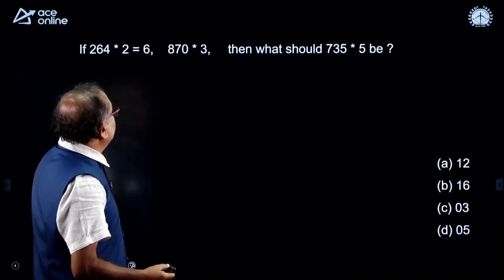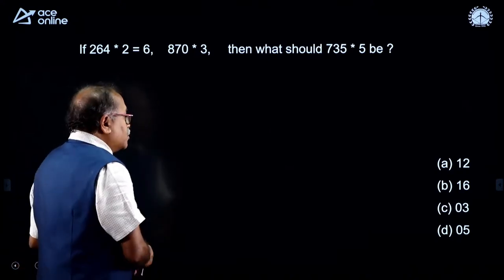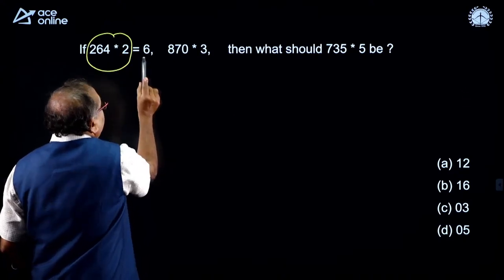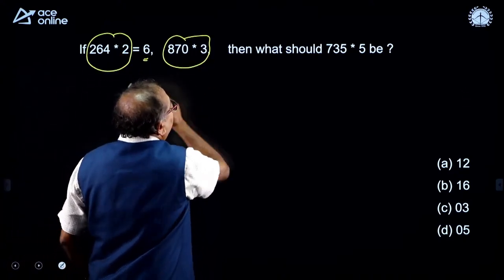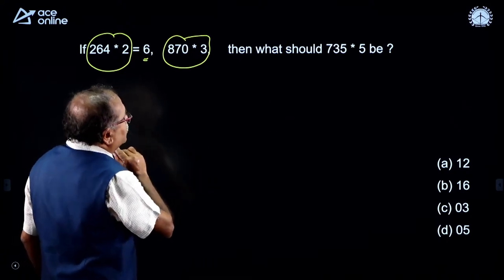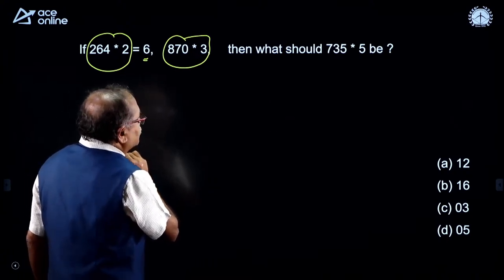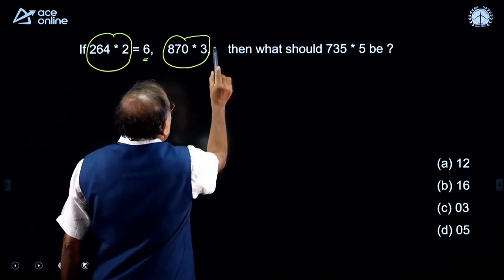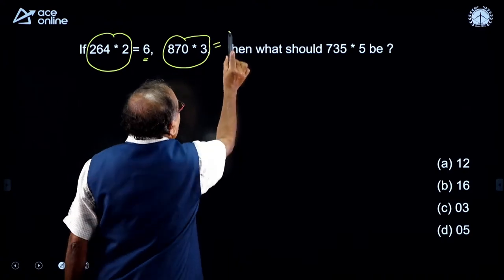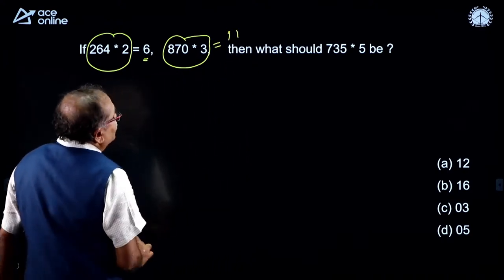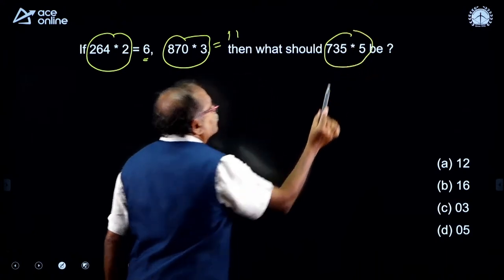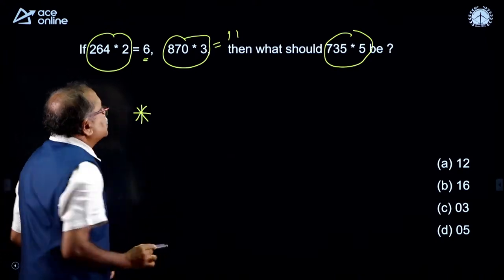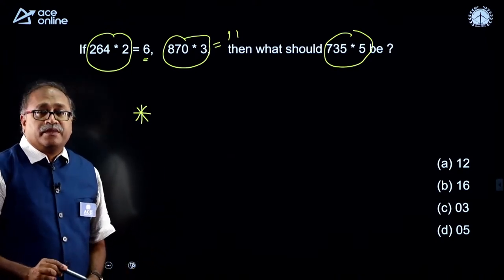Now, come on my dear friends, again it is a question which very frequently comes. By using these two numbers you are getting 6, by using these two numbers what is the result? You are getting 11 over here. By using these two, what should it be? That means what is the meaning of the star? Come on, try this one.